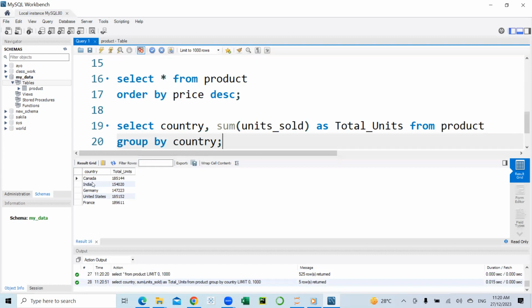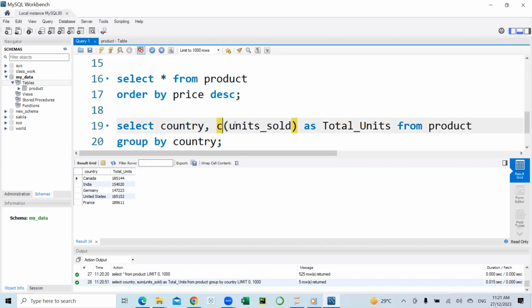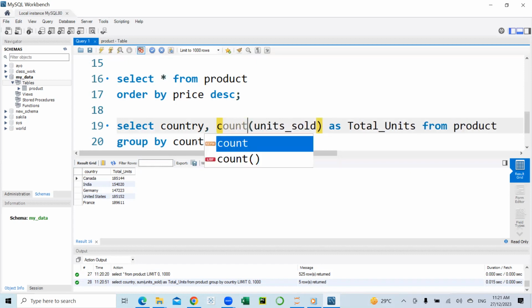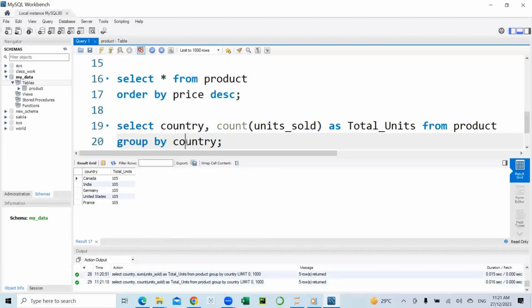All right, so we have the country and the total units sold in each country given to us. So like I said, the group by statement groups rows that have the same values into summary rows. If we want to know the count of units sold, instead of using a sum here, we can use a count and execute. So we have the count of units sold for each country, which is 105.